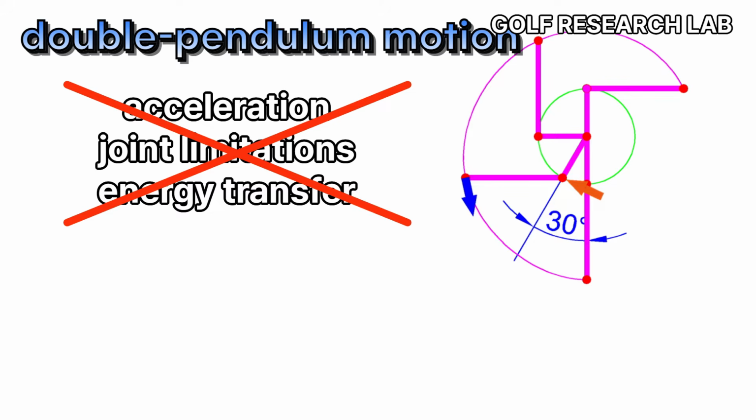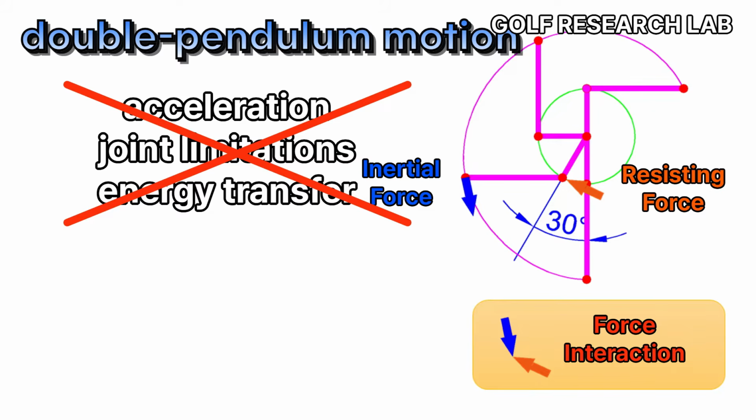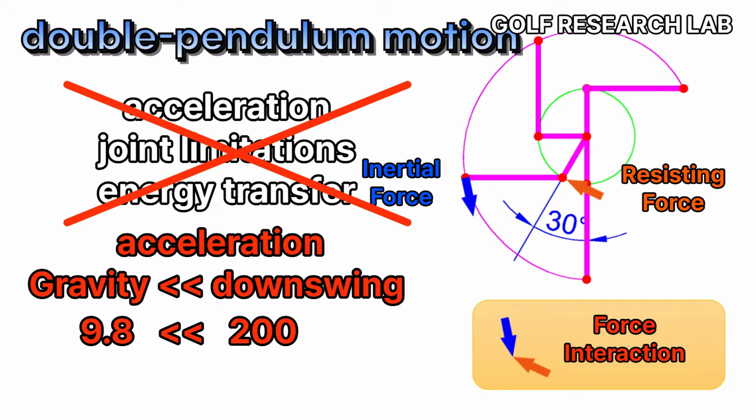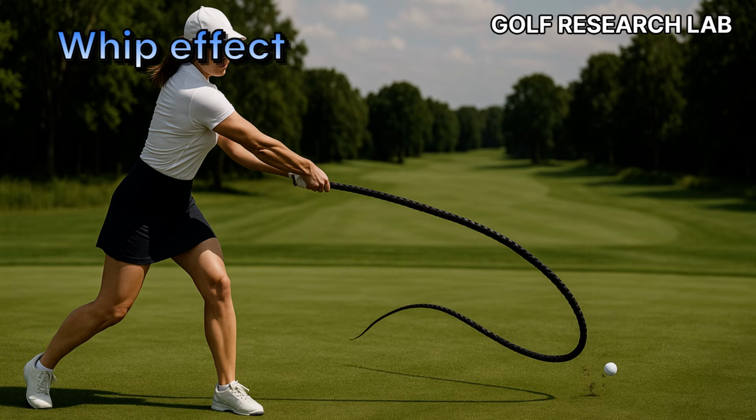As the radius decreases, the angular velocity increases. But this alone does not directly increase head speed. In reality, forces that are not perpendicular to the direction of the club's motion actually reduce head speed. Gravity also has a minimal effect. Because gravitational acceleration is only 1/20th of the downswing acceleration, the whip effect comes from the law of conservation of energy. As the same amount of energy travels down the whip, the thickness of the whip gets thinner toward the end. Because the tip has less mass, its speed increases dramatically.